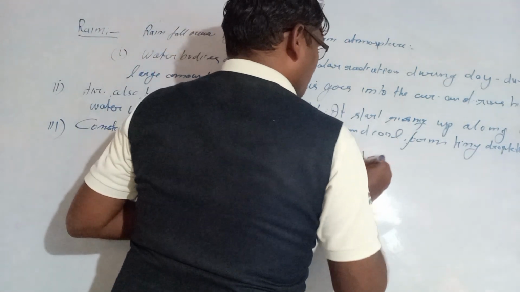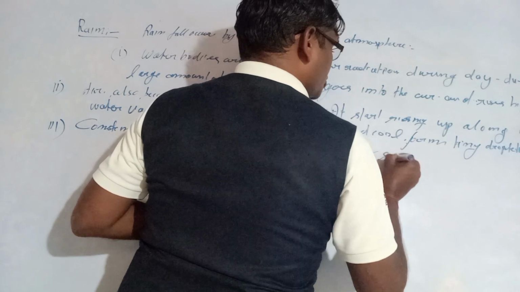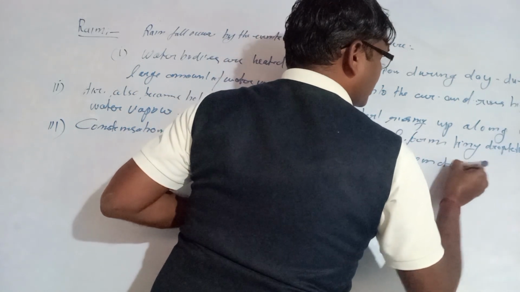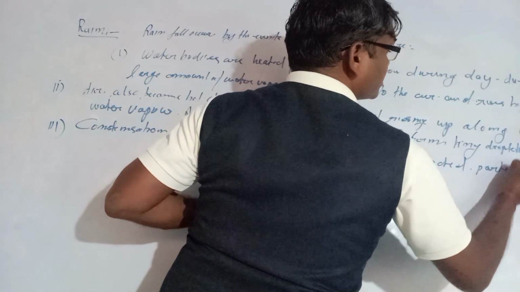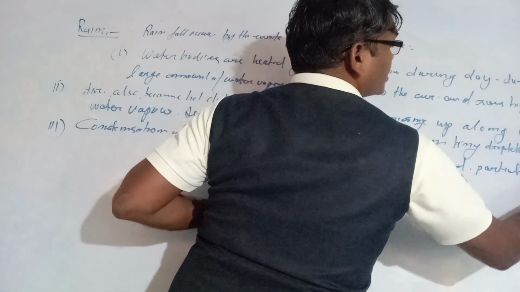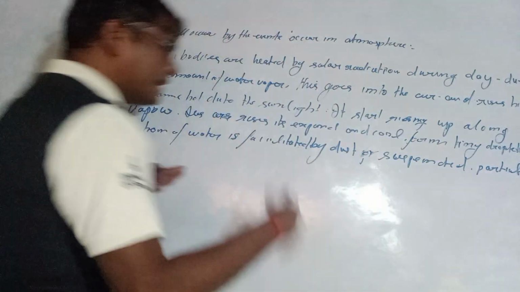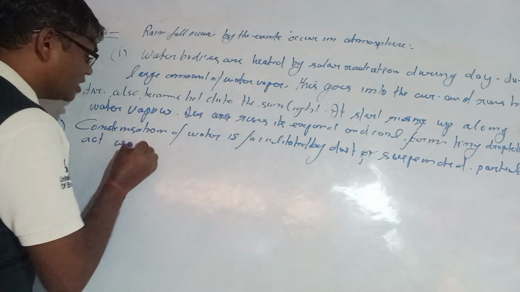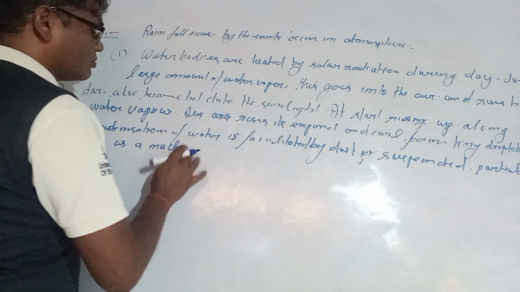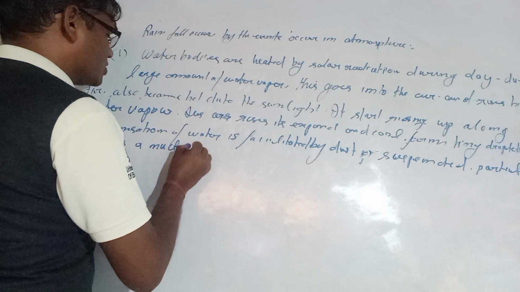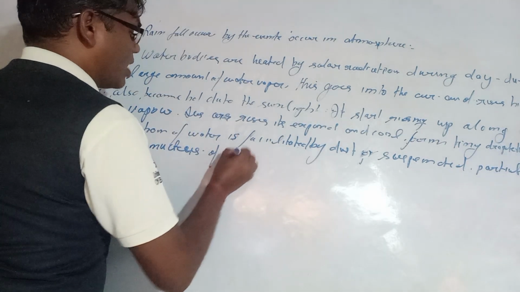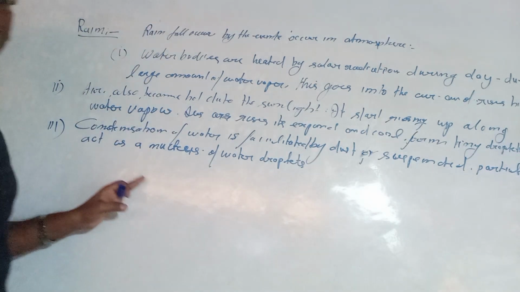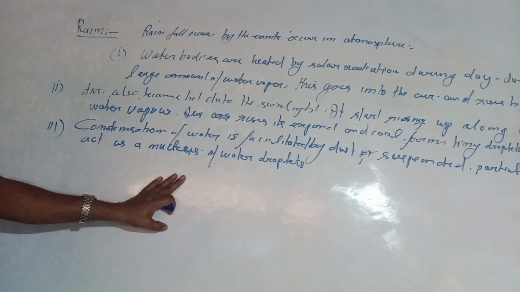Dust particles are suspended in air, and they act as a nucleus of water droplets. The droplets form in the air around these nuclei.